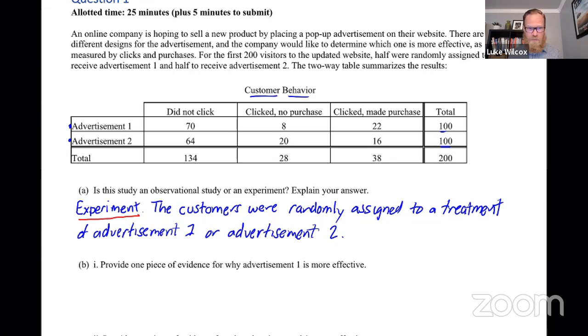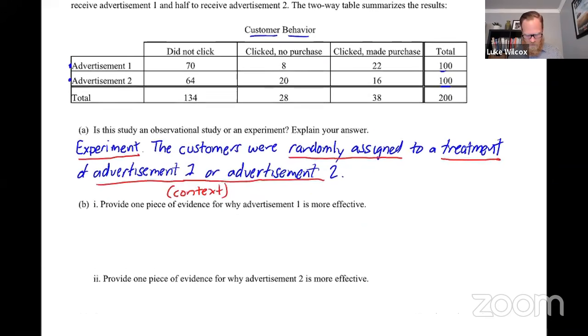So why is it an experiment rather than an observational study? I like the idea that we have random assignment of treatments, but we've even gone a little bit further than that, and we've explained in the context of the problem what the treatments are that are being given here. So that takes care of part A. Let's move on to part B.